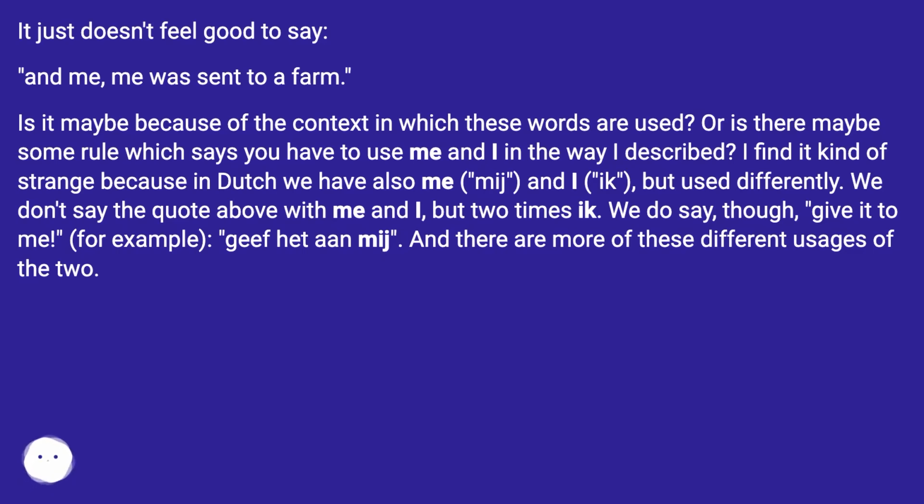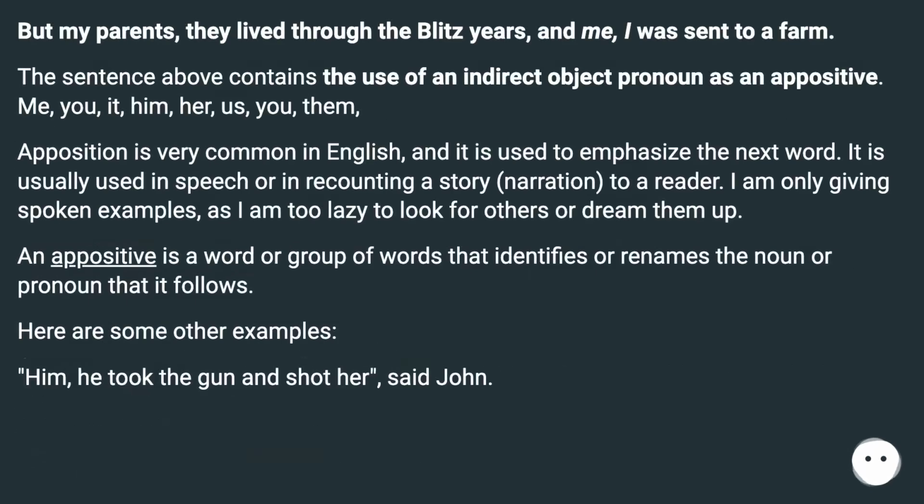I find it kind of strange because in Dutch we have also "me", "mij", and "I", "ik", but used differently. We don't say the quote above with "me" and "I", but two times "ik". We do say, though, "give it to me", for example, "geef het aan mij". And there are more of these different usages of the two.